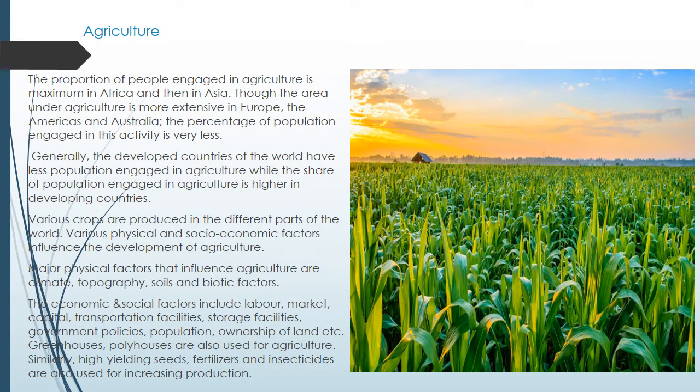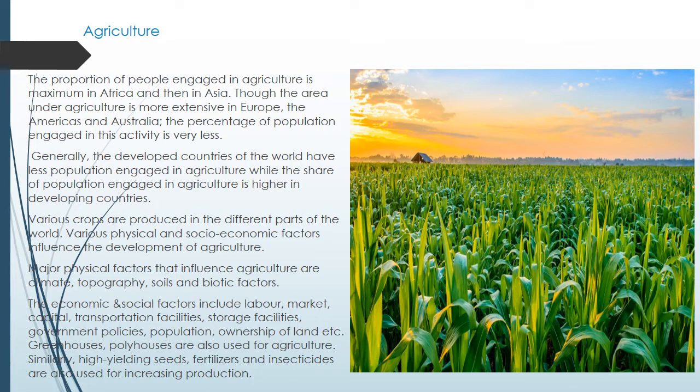Next is agriculture. A large proportion of the people are engaged in agriculture in Africa as well as in Asia. And the area under agriculture is most extensive in Europe, the Americas and Australia. The percentage of population engaged in the activity is very less. So the people engaged in agriculture are maximum in Africa and Asia, and fewer people are engaged in agricultural activities in America, Australia and Europe. But the area under agriculture is more in Europe, America and Australia as compared to Africa and Asia.